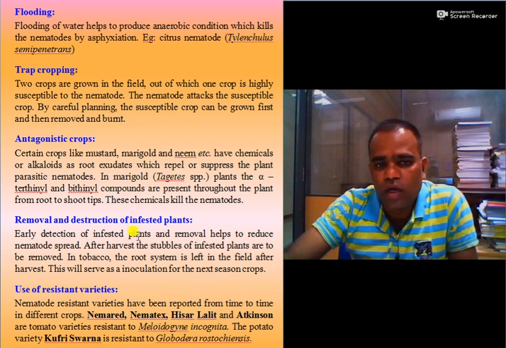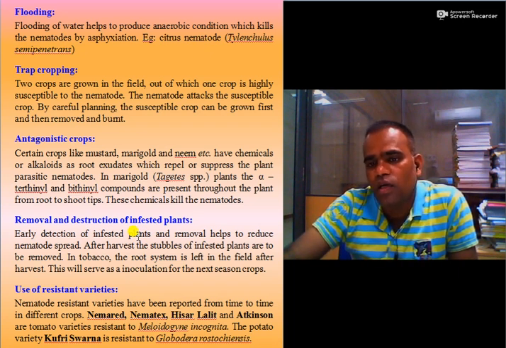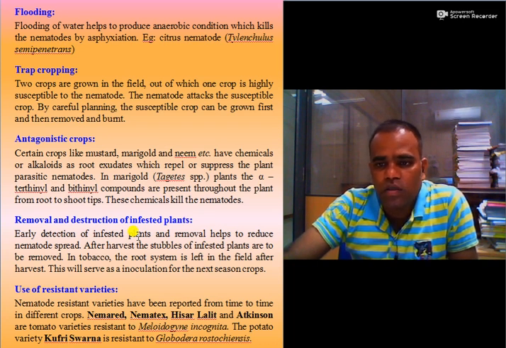Then removal and destruction of infested plants or infected plant debris. Whenever one detects any single plant or a few plants infested with nematodes, one must remove them.